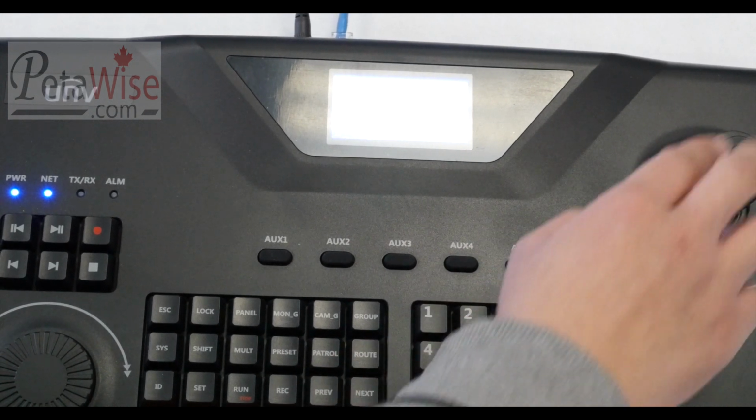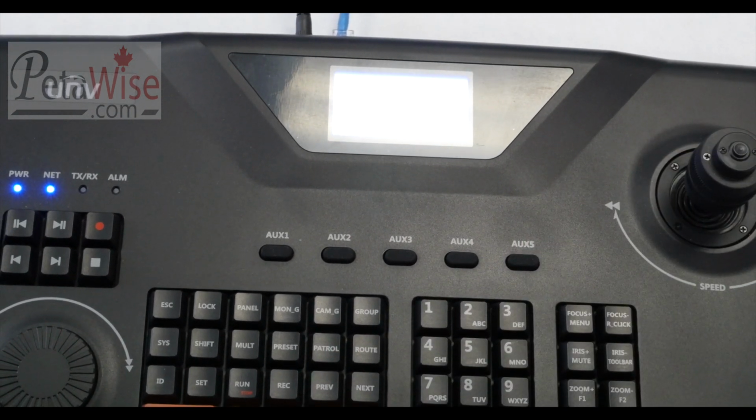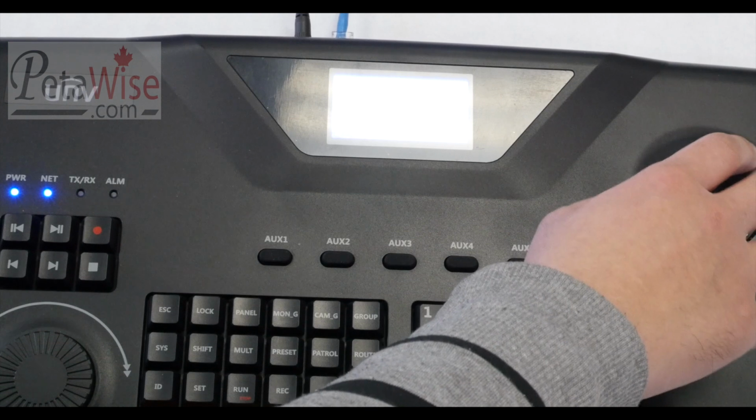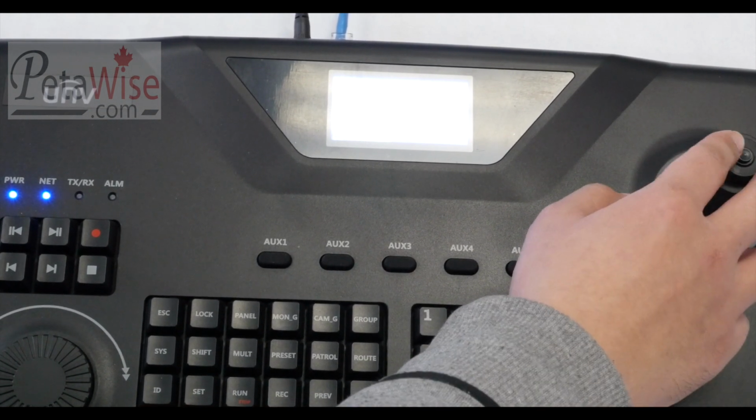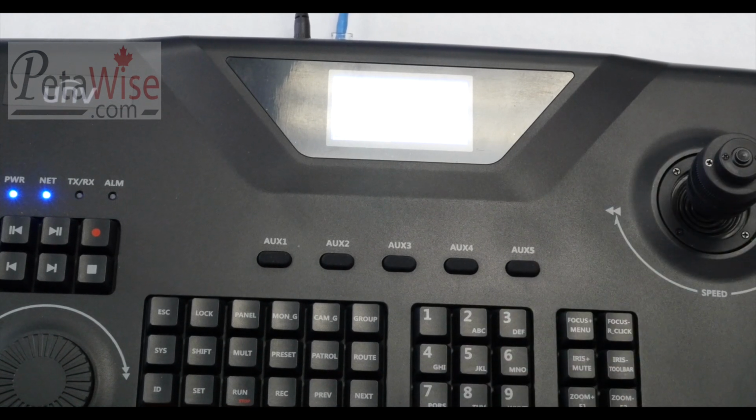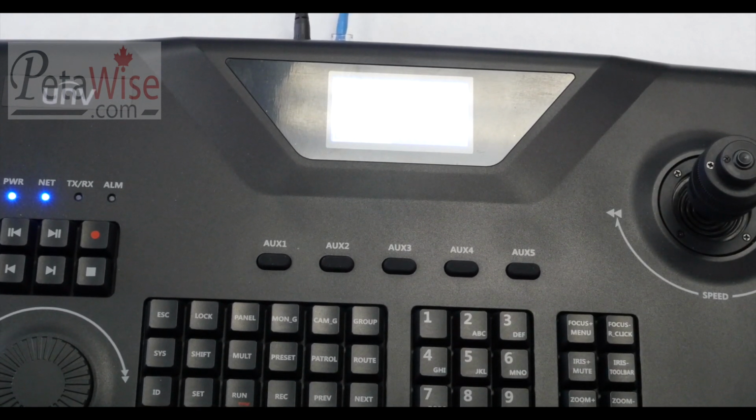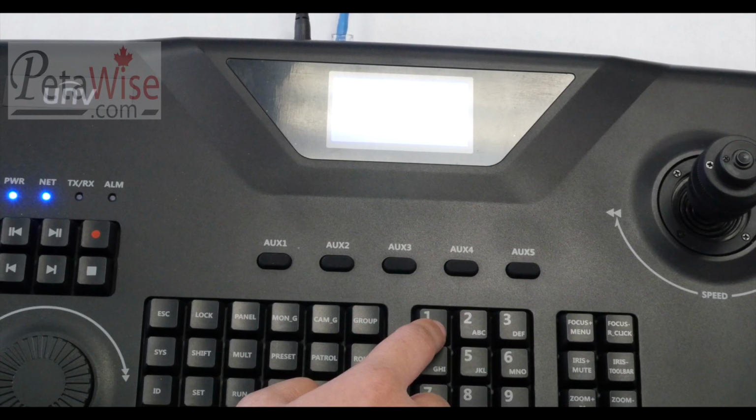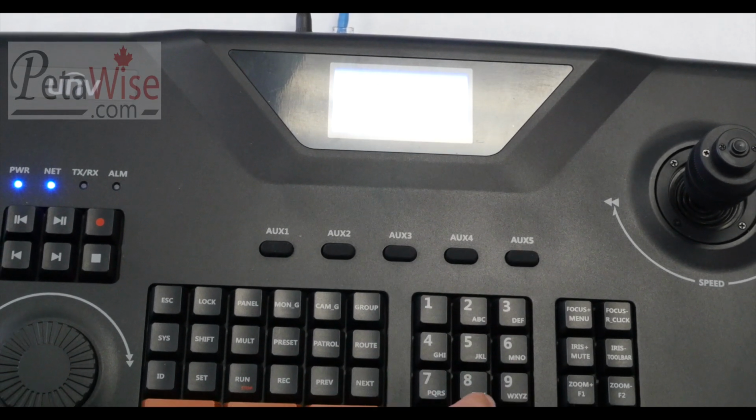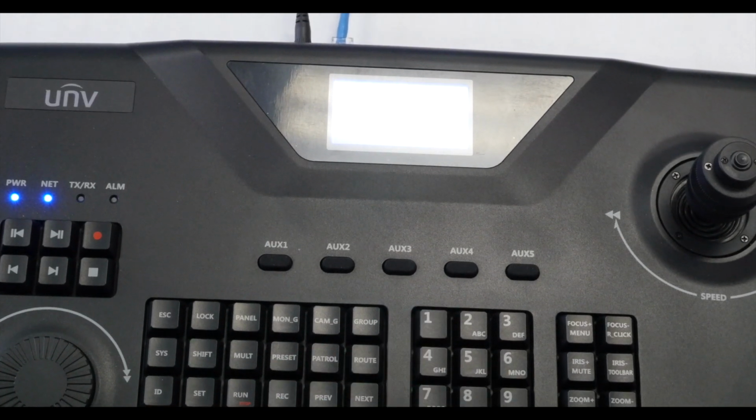ID, you can just enter anything. So in this case, we just enter 1. The name, we'll just enter 1. And it's hooked up to an NVR, and the method it's hooked up to is by network cable. So now we're going to enter an IP address which is in range with the NVR.